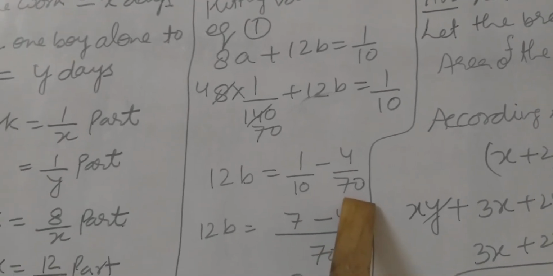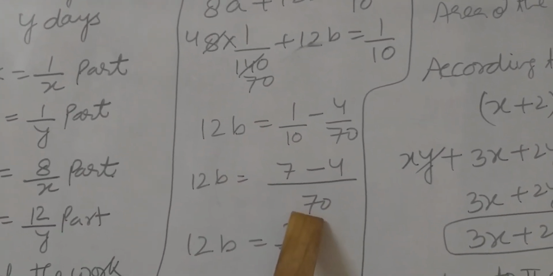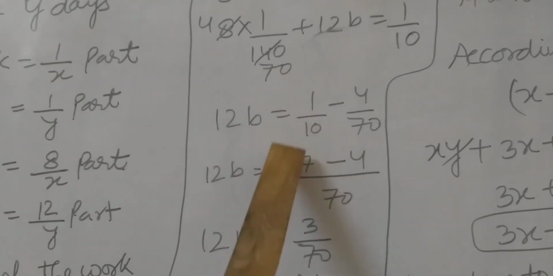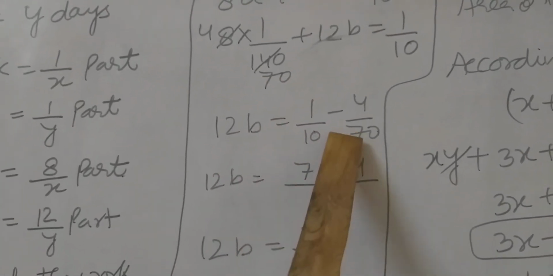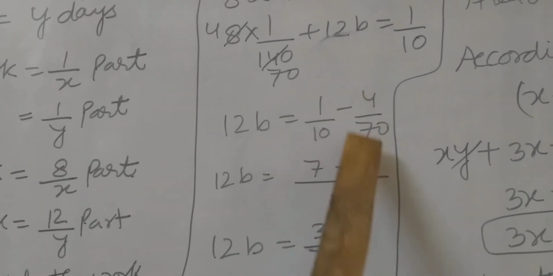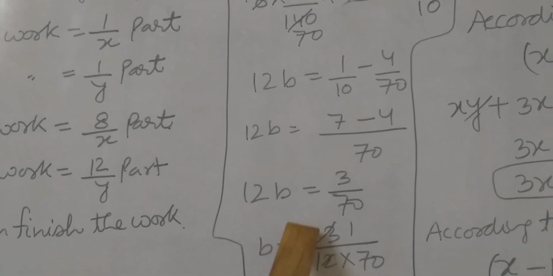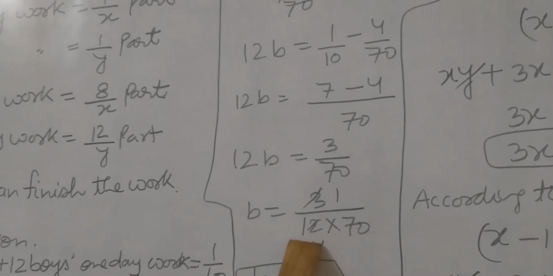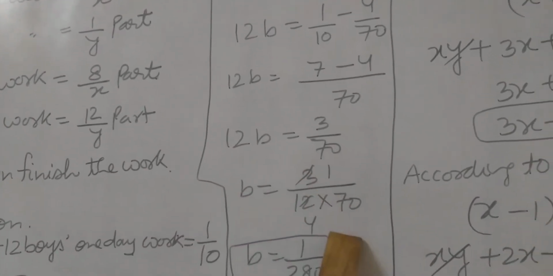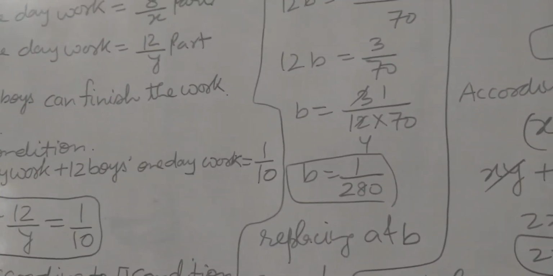Take LCM. 70 divided by denominator 10 is 7, multiply by numerator 1, 7. 70 divided by denominator 70 is 1, multiply by numerator 4. 7 minus 4 is 3. b equals 3 upon 70 into 12. Do the calculation, student. b equals 1 upon 280.